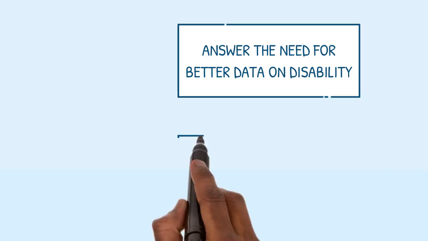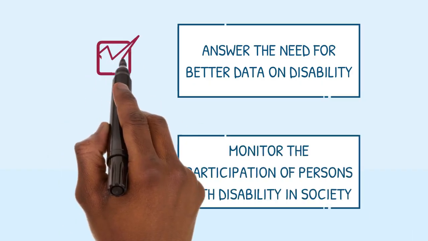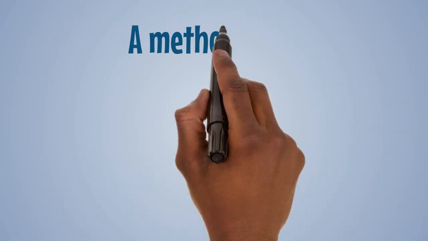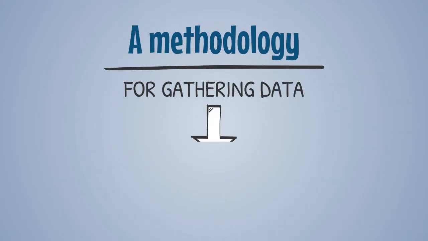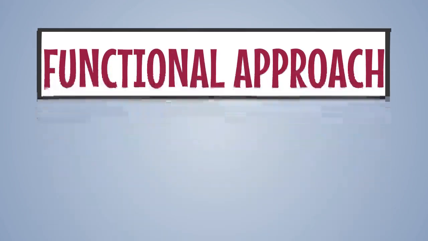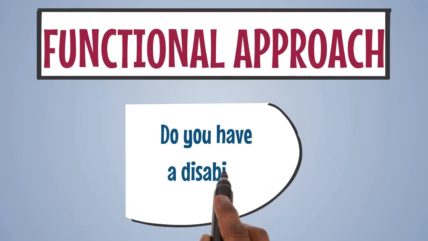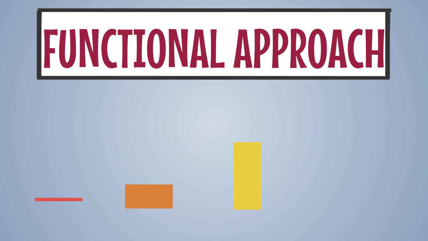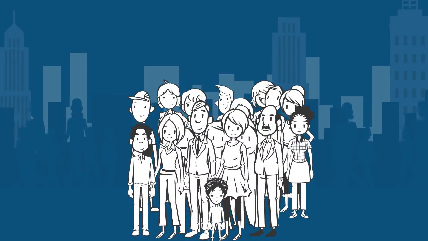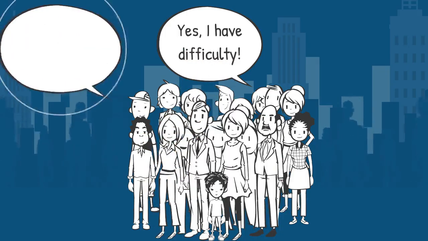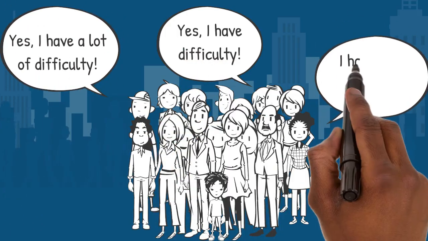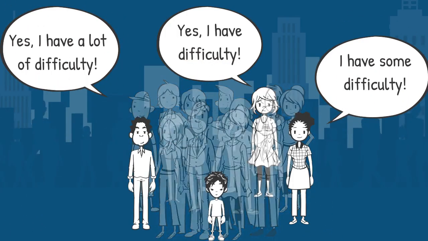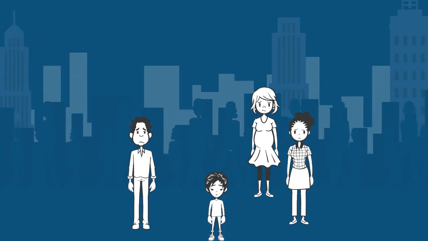To answer this need for better data on disability and to monitor whether persons with disabilities fully participate in society, a methodology for gathering data was developed. It is called the functional approach, where instead of asking, "Do you have a disability?" the question is, "Do you have difficulty doing various activities?" This approach focuses on the level of difficulty that people experience doing basic activities. Apart from people being more likely to answer these questions because they are focused on what people can or cannot do, the aim of this approach is to identify people with functional limitations, as this is the group at risk of being prevented from participating.